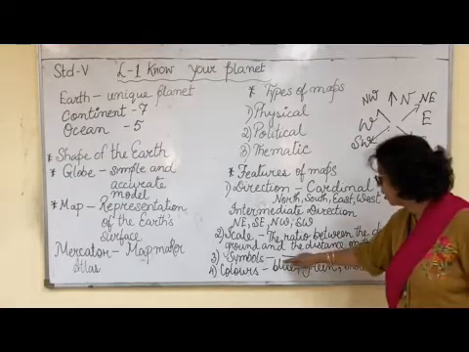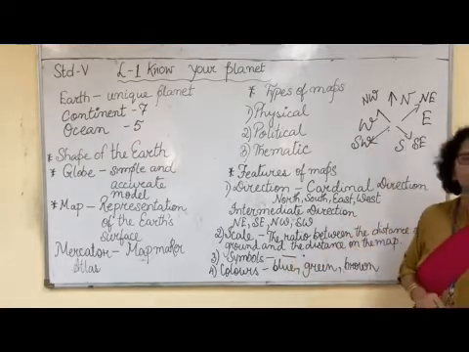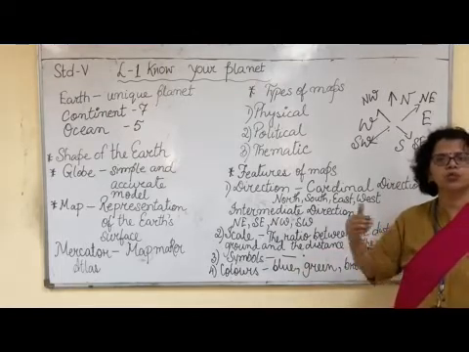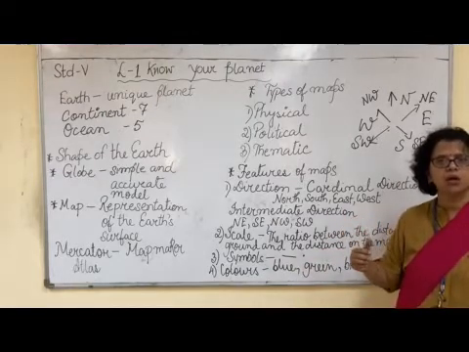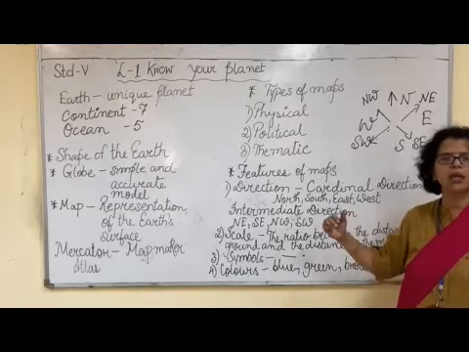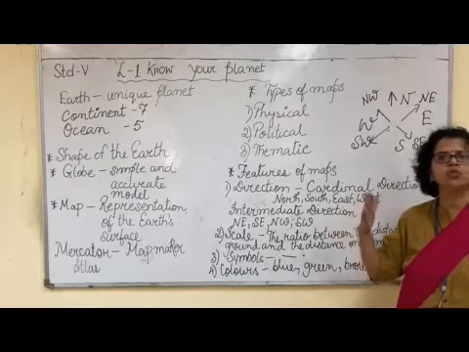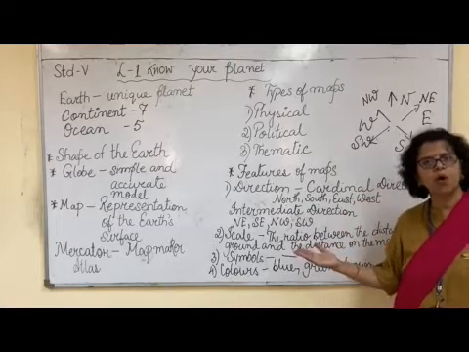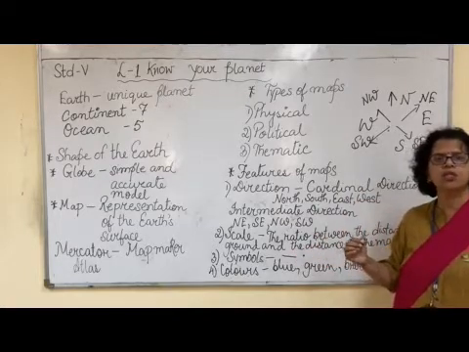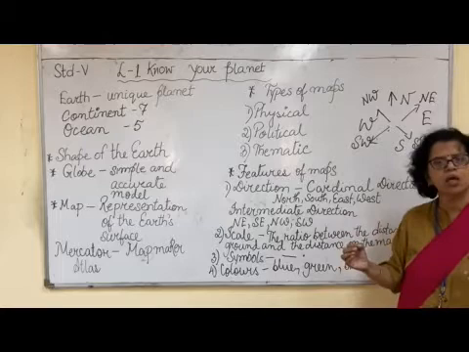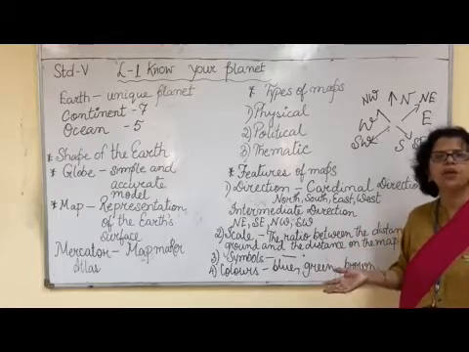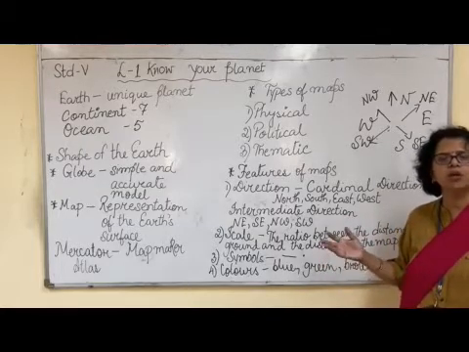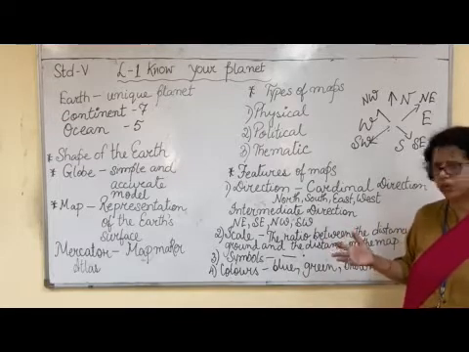If we show a horizontal line, it shows the boundary between two states. If it is a dark straight line, then it is the boundary between two countries. In this way, they give you all the detailed information with the help of symbols. If you open your atlas, children, you will see different symbols mentioned in the atlas. Go through it.